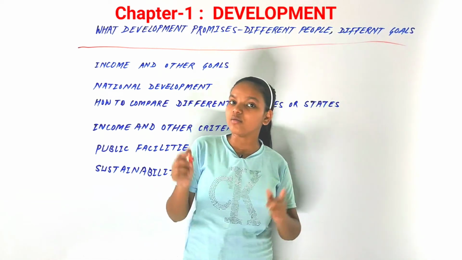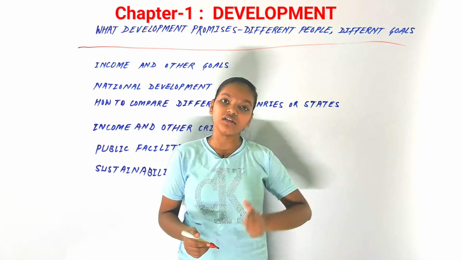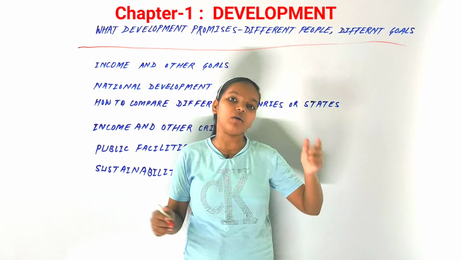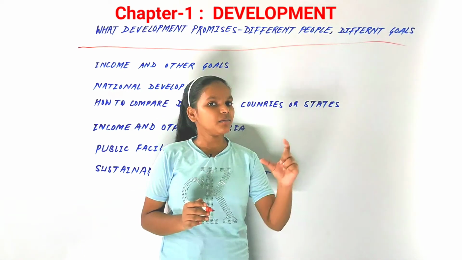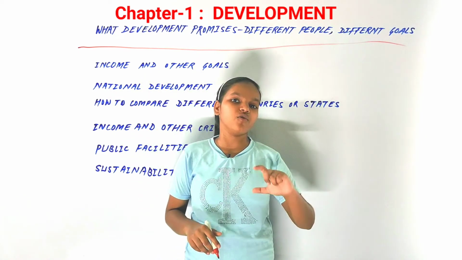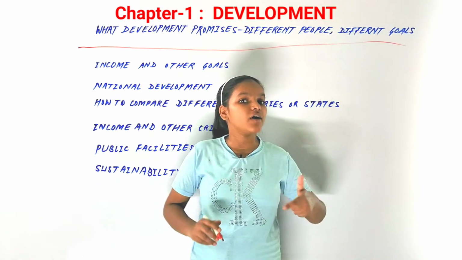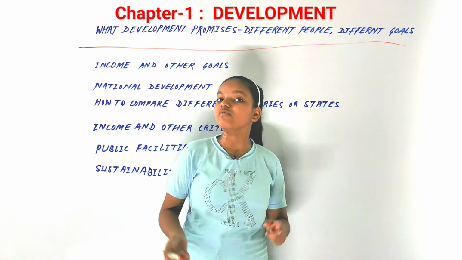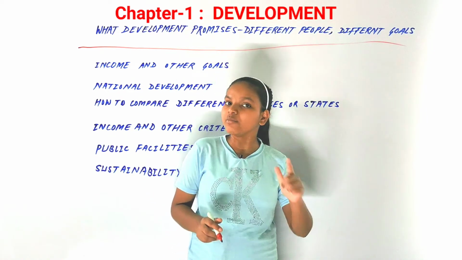For example, a girl from a rich family would ask for more equality and more freedom, and a boy from a rich family would have different aspects. Even you and your milkman would have different opinions on development, different goals for the same development.